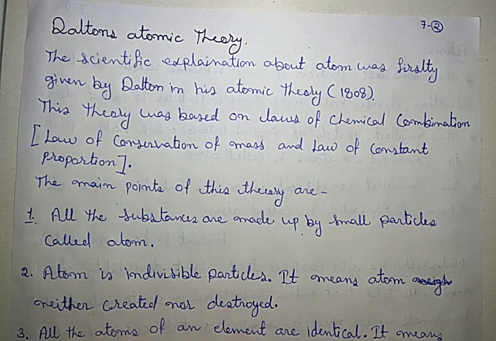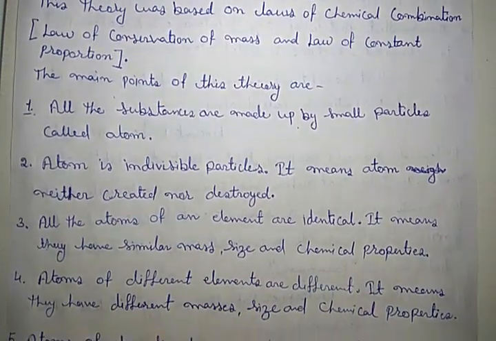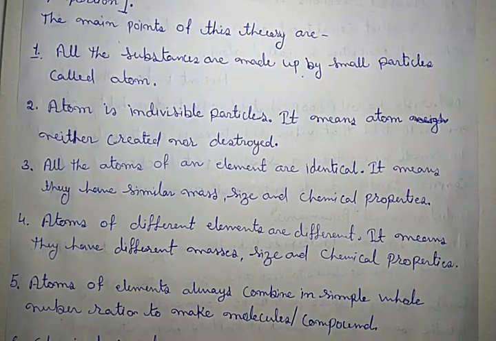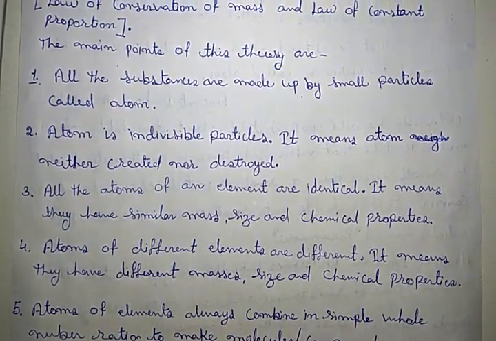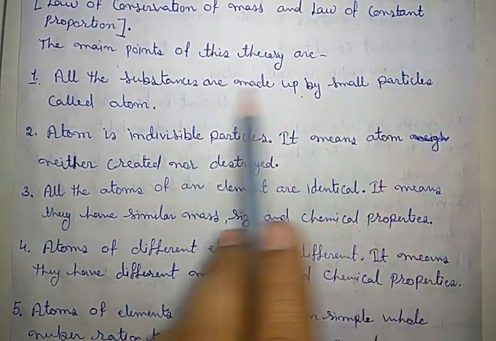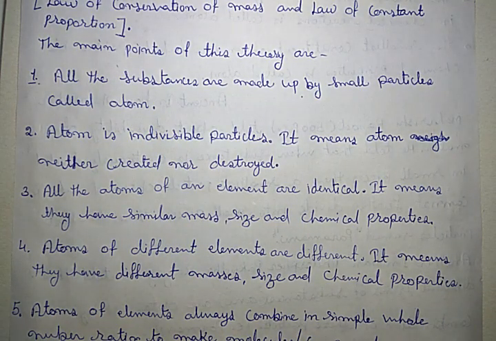Okay, the main points of Dalton's atomic theory are: first, all the substances are made up of small particles called atoms. Second, atom is an indivisible particle, which means atom can neither be created nor be destroyed.